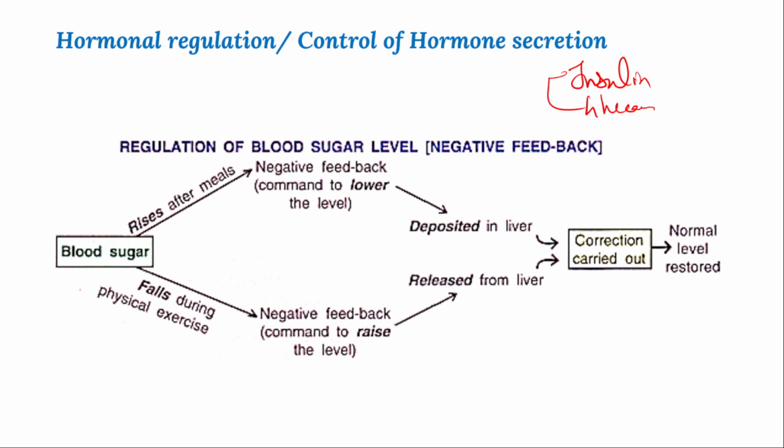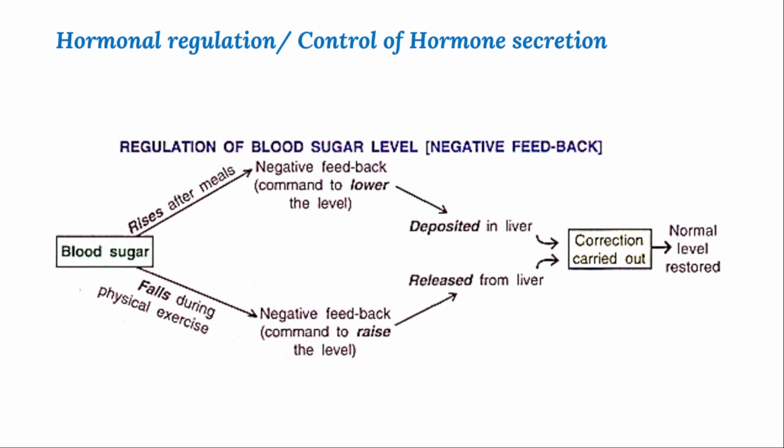Whenever you consume food, what will happen? In the small villi, absorption of food will take place, and that increases the blood sugar level.